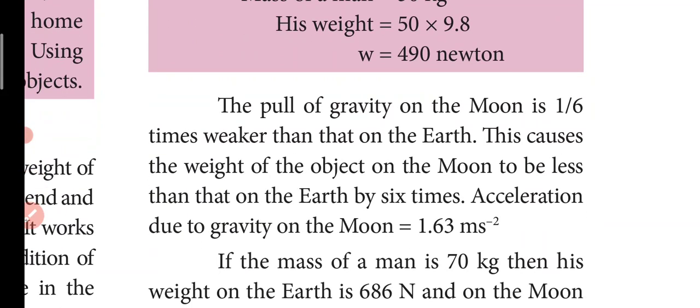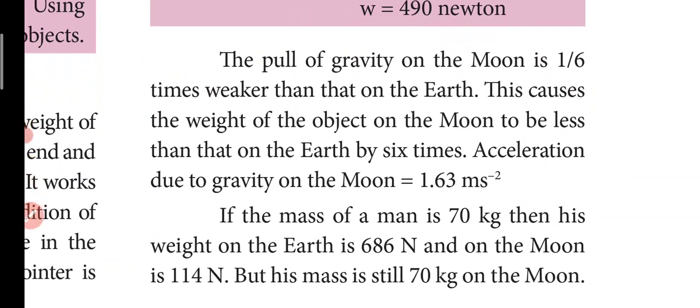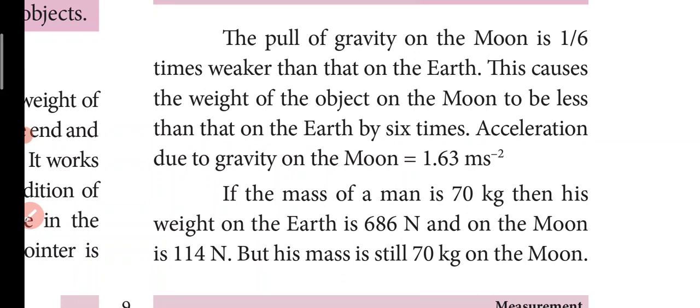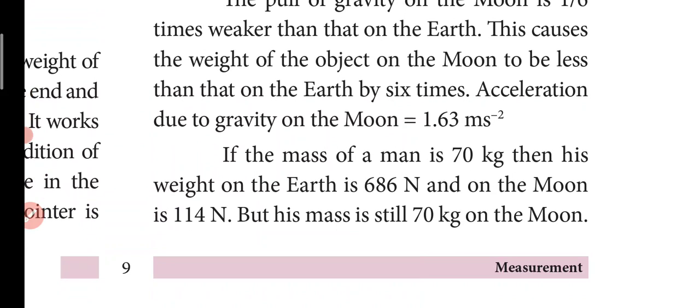The pull of gravity on the moon is 1/6 times weaker than that of the earth. So the pull of gravity on the moon is only one-sixth, very weak compared to the earth. So the weight there will obviously be less. This causes the weight of the object on the moon to be less than that on the earth by 6 times. Acceleration due to gravity on the moon is 1.63 meter per second square.